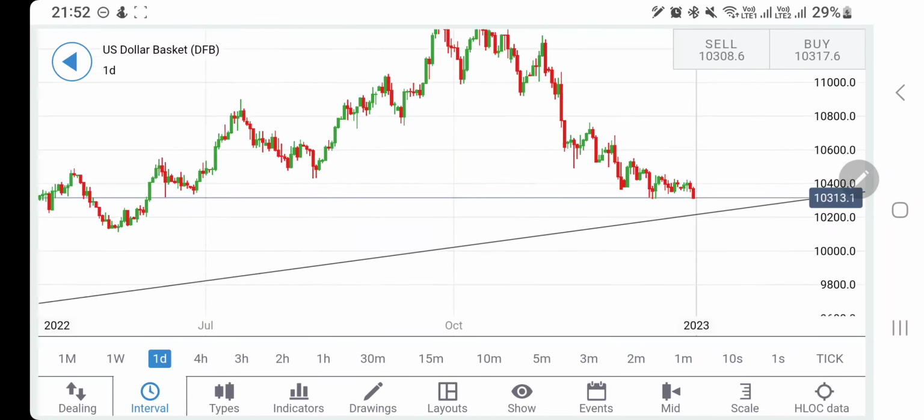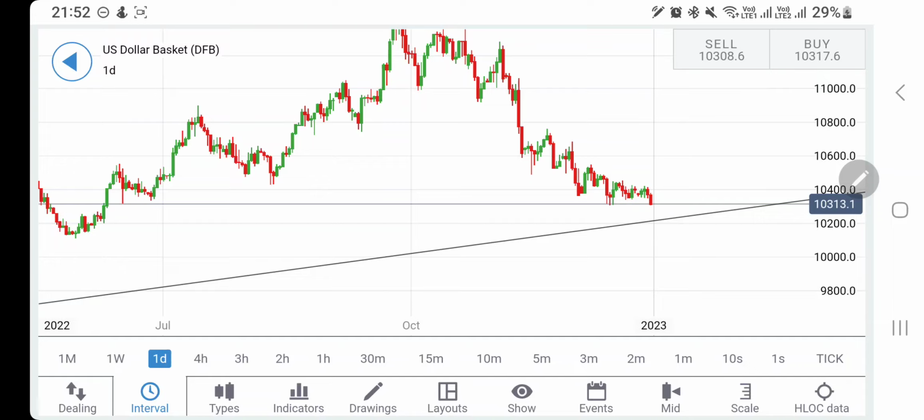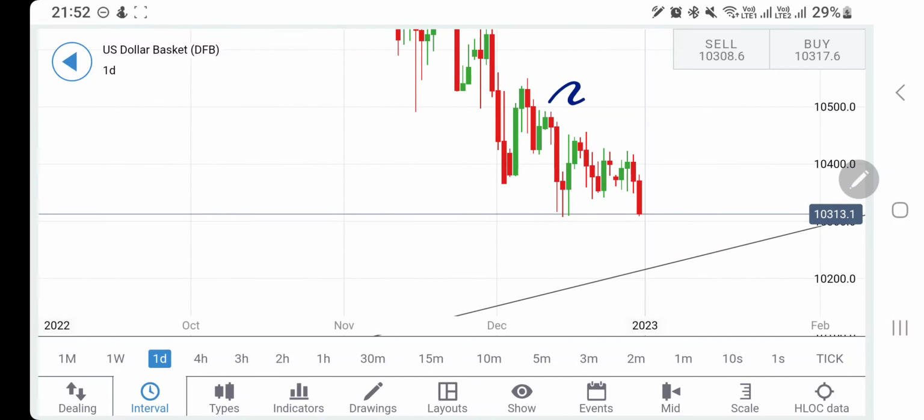So this is just on the weekly charts. Let's also have a look at the daily charts. See, on the daily charts, what we saw on the weekly charts, it gave a breakout again. However, it precisely closed at the bottom.